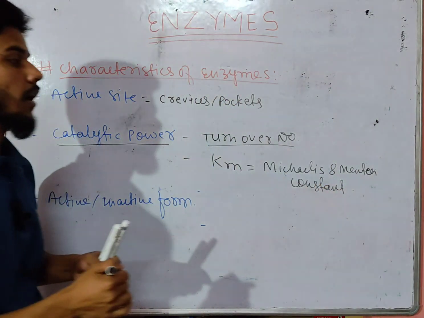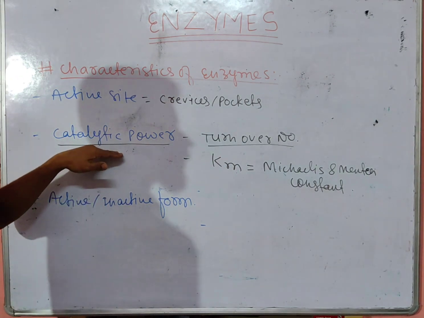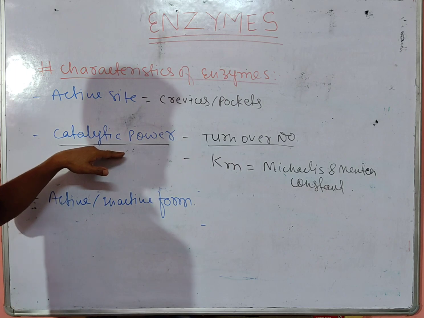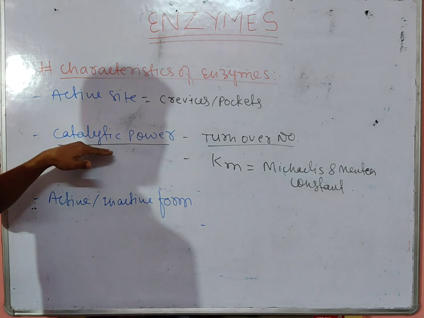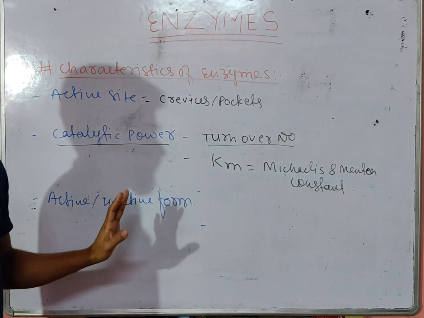The enzyme having higher turnover will have higher catalytic power. So we can say catalytic power is directly proportional to the turnover number of the enzyme.